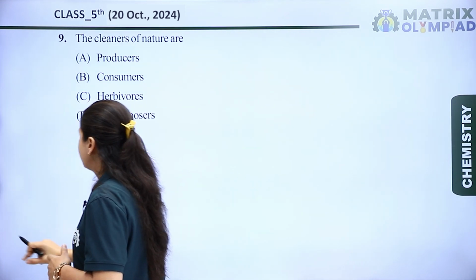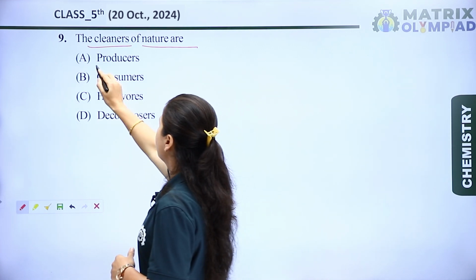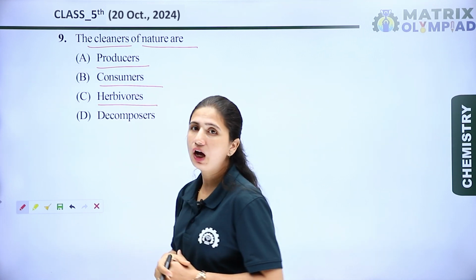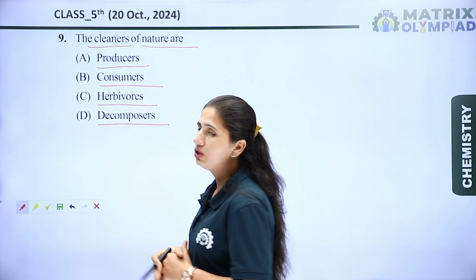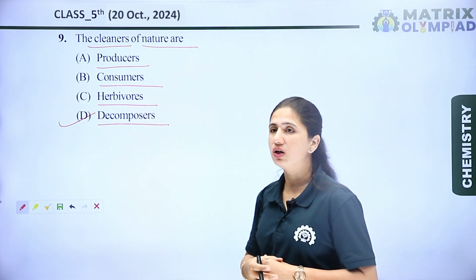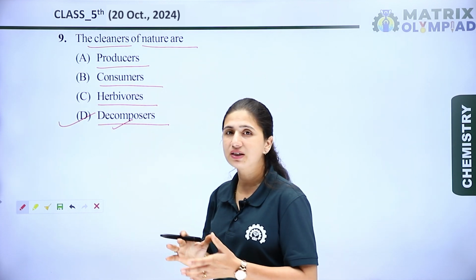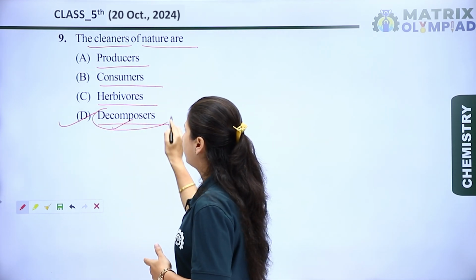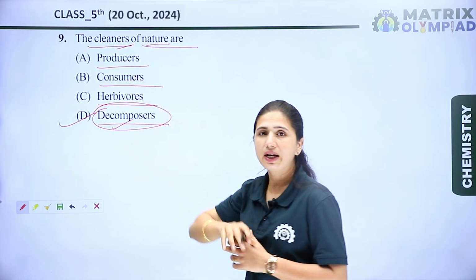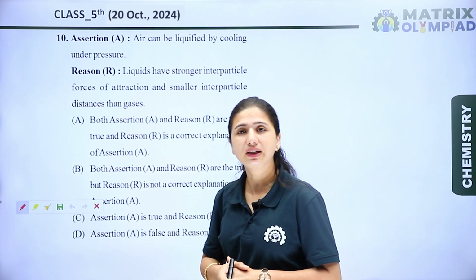The next question is, the cleaners of nature are: option A is producers, option B is consumers, option C is herbivorous, and option D is decomposers. We know that decomposers are natural cleaners because they break down dead organic parts like plants and animals, and decompose those substances. So because of that, decomposers are known as the natural cleaners. So option D is the right option for this question. Now let's see the next question.